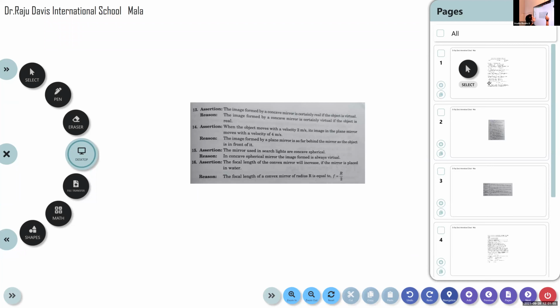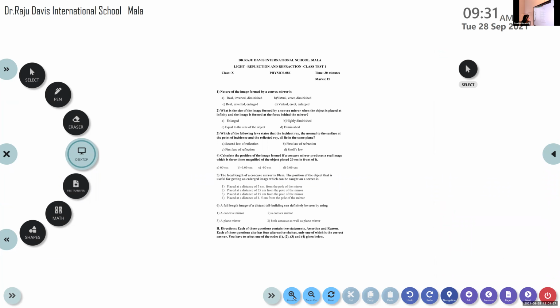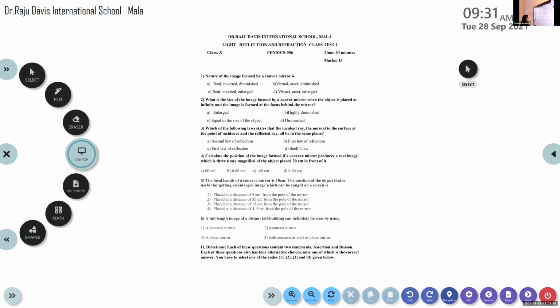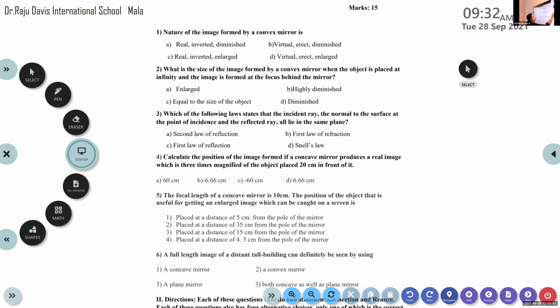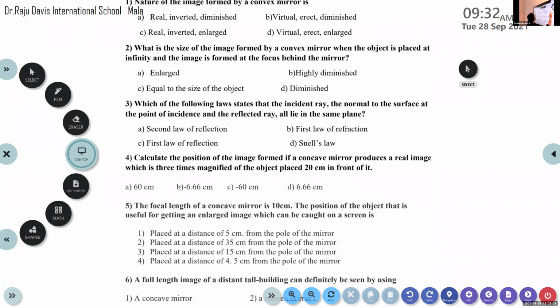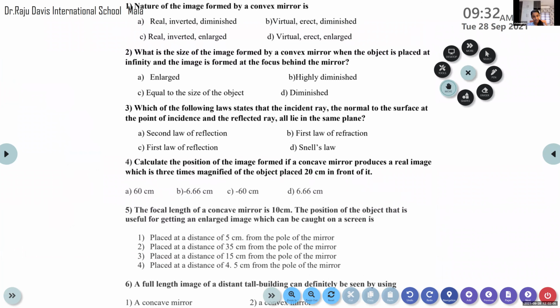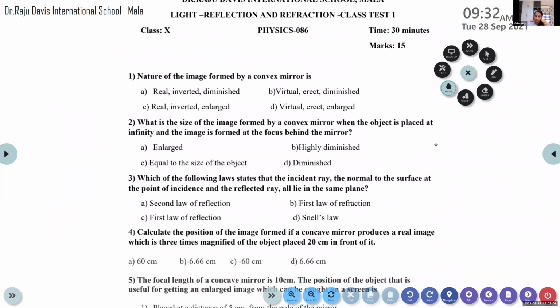Is there any doubt regarding the question paper? Is it clear now? Okay. So we can make a quick revision of this question paper. After that, we can move on to the next questions.